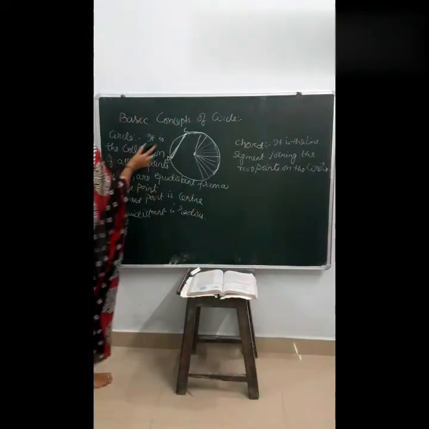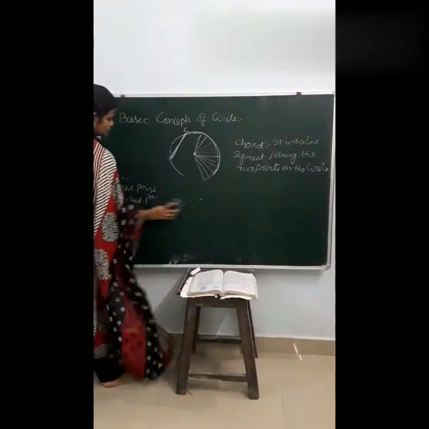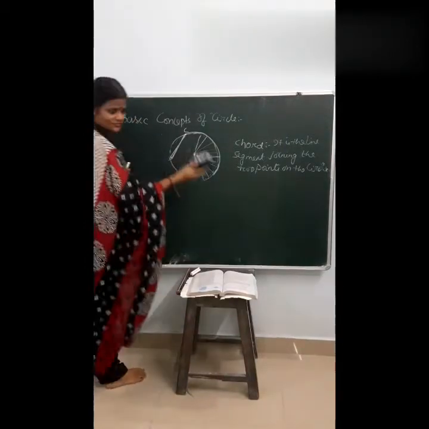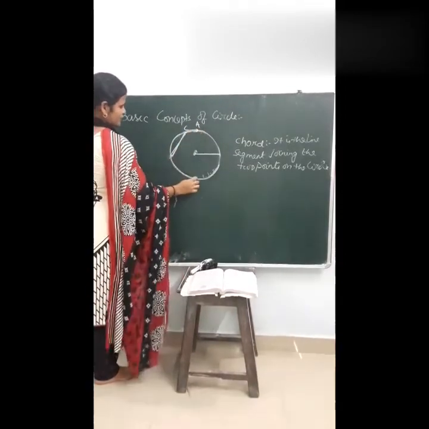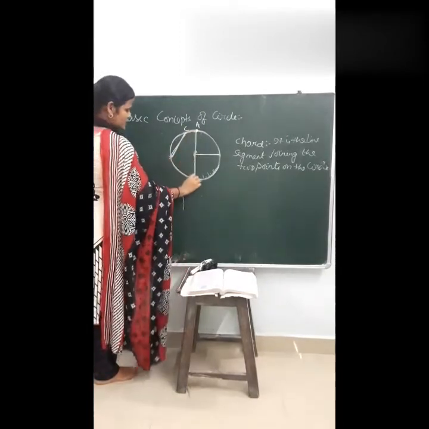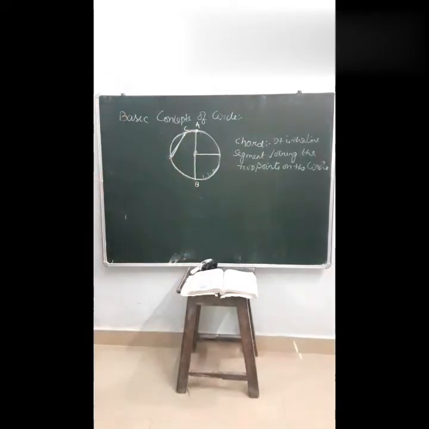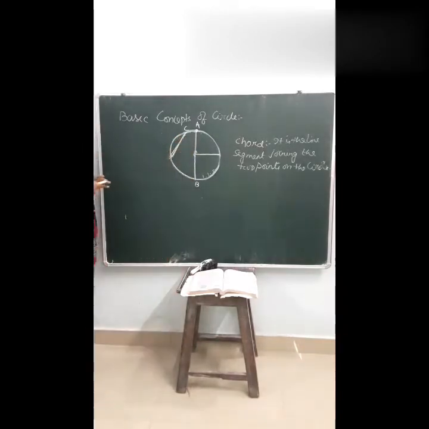Next, suppose for example here is a point A and here is a point B. We are joining point A to B, and it passes through the center of the circle. These are also 2 points on the circle, so AB is also a chord.